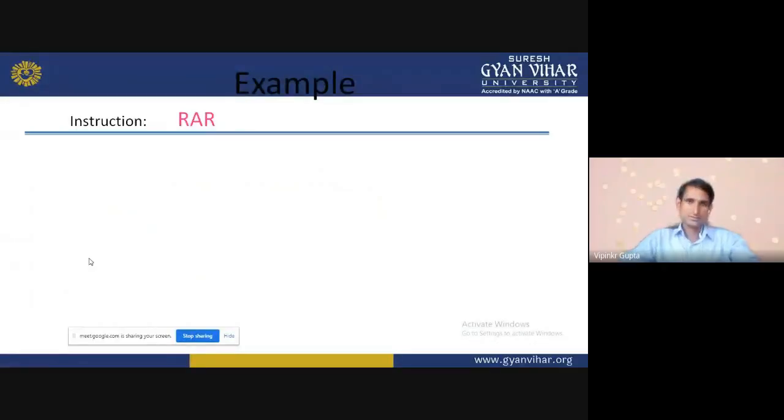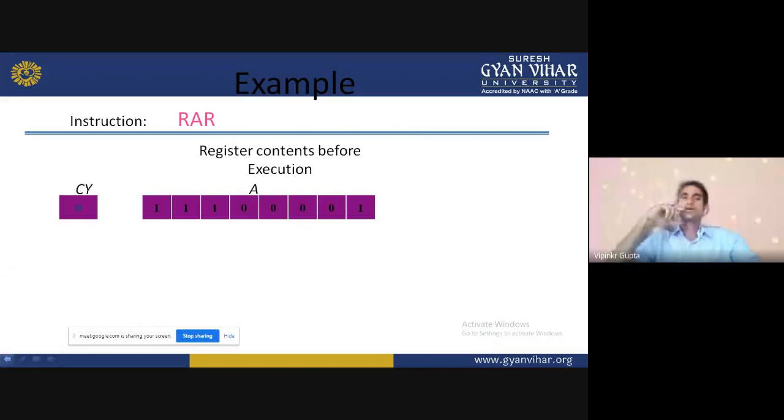RAR. R means, as in the previous rotate example, rotate accumulator right with carry. Suppose we take one example. Here the carry flag is 0 and the accumulator has some value.